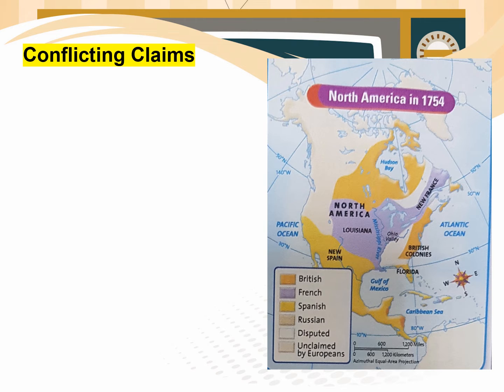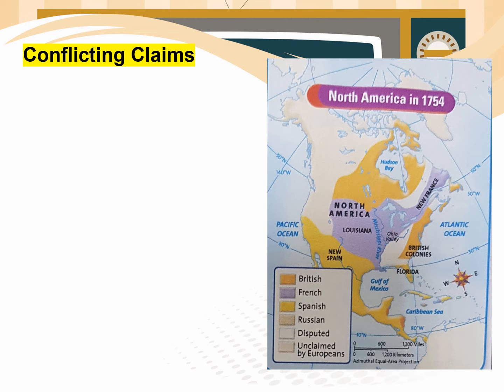Let's discuss the conflicting claims. Spain, France, and Britain, as England became known, were trying to keep control of their lands in North America. But before that, students, let me tell you that in 1707, England united with Scotland to form Great Britain. After that, the government and parliament in London were called British instead of English.